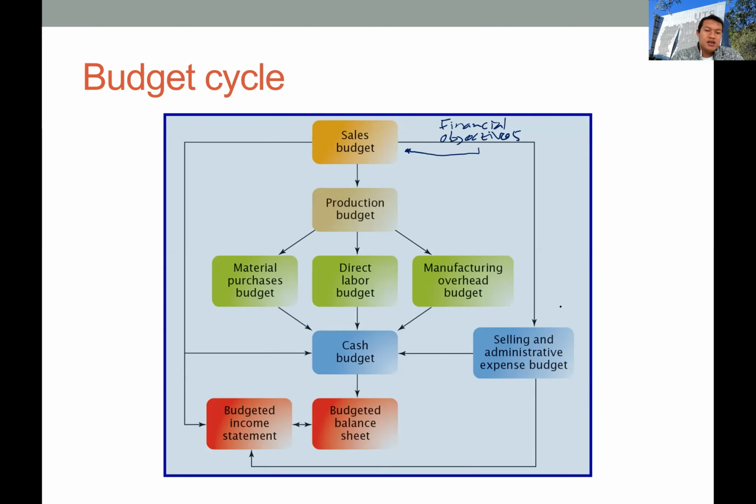Okay, and finally they will capture all these budgets from the revenue side and the cost side in the cash budget. In the cash budget, the company identifies the cash inflows and cash outflows: cash inflow from sales and cash outflow from paying the expenses and the manufacturing costs. As we have discussed, it's really critical that we properly identify the terms of sales and revenues in calculating the cash budget, because we have to identify the timing of the cash collection and cash payment.